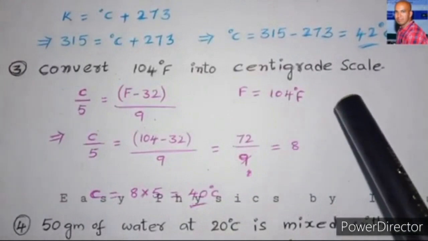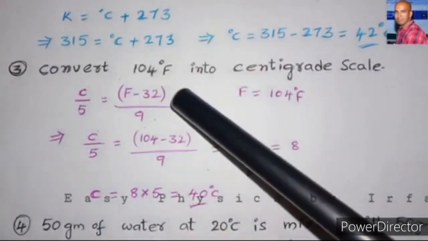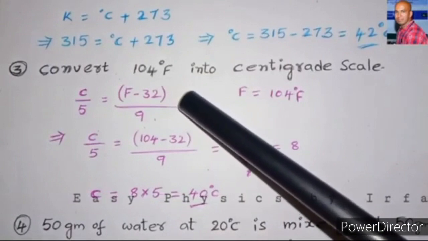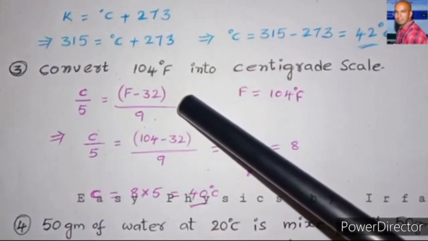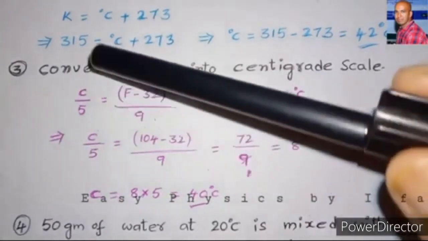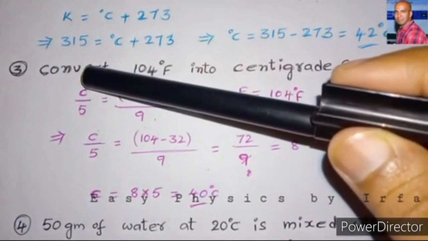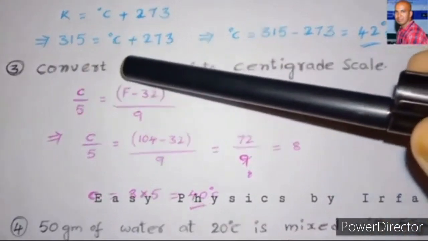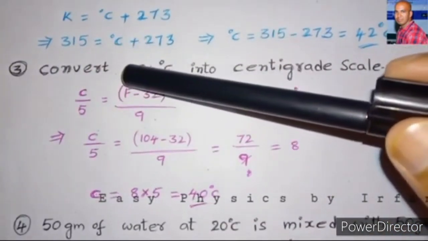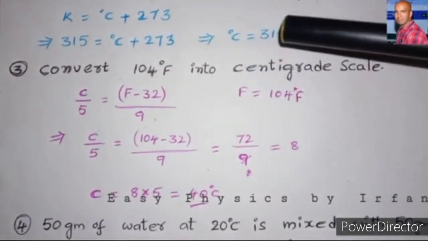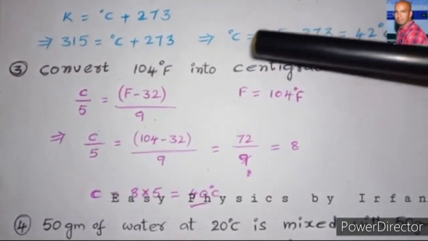The relation between the centigrade scale and the Fahrenheit scale is, here is the formula, C by 5 equals F minus 32 by 9. Instead of C, we have to substitute the value of the temperature in centigrade scale. Instead of F, we have to substitute the value of the temperature in Fahrenheit scale.